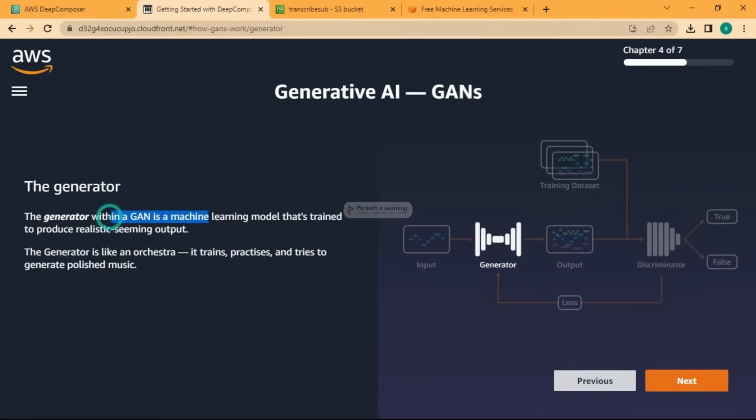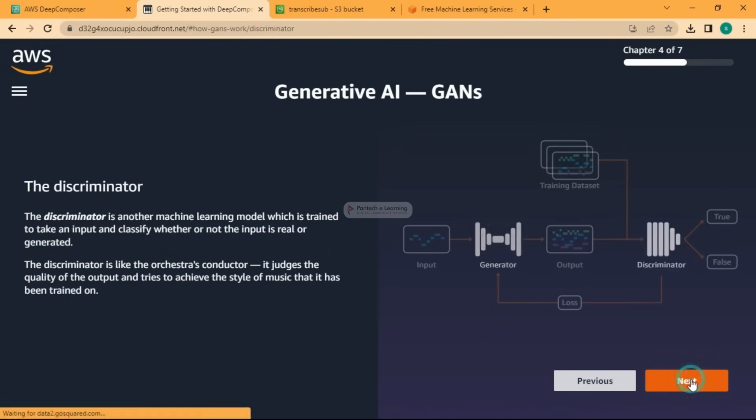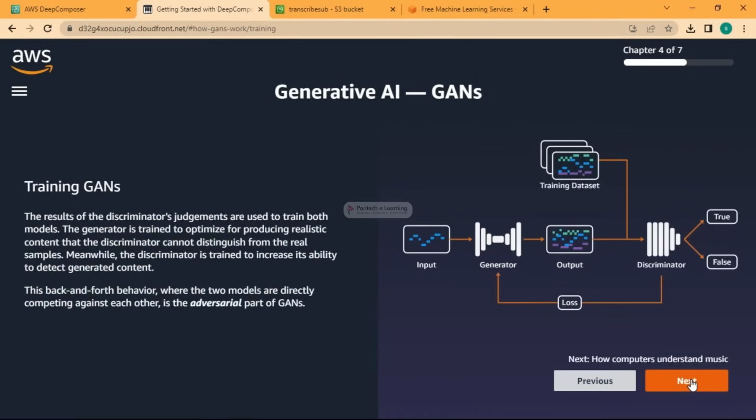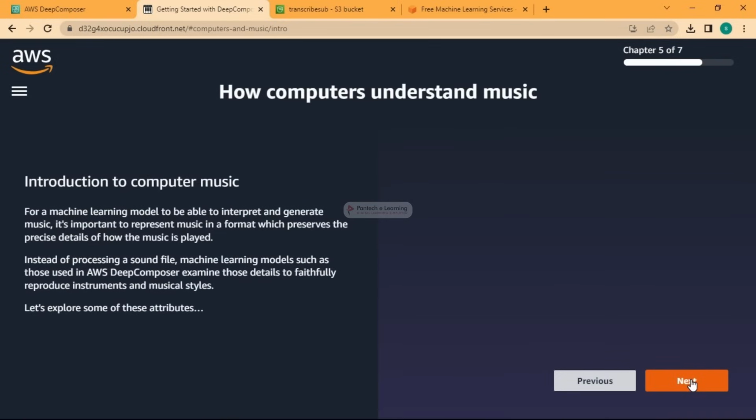So the generator within a GAN is a machine learning model that's trained to produce output which is realistic. It's like an orchestra: it trains, practices, and tries to generate polished music, okay. And we have the discriminator. It's another machine learning model which is trained to take an input and classify whether the input is real or generated. So it judges the quality of the output and tries to achieve the style of music that it has been trained on, okay. And yeah, so we have these GANs, and let us see how computers understand music.